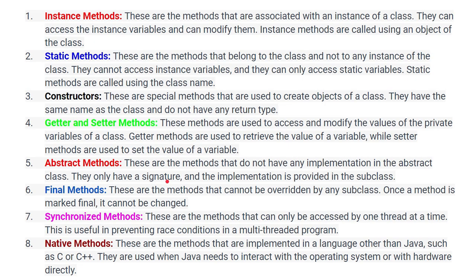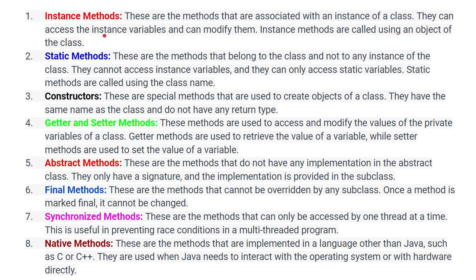Here you can see how many types of methods are available in Java. These are the names of the methods you can see. Sometimes people say instance method. These are methods associated with an instance of the class.